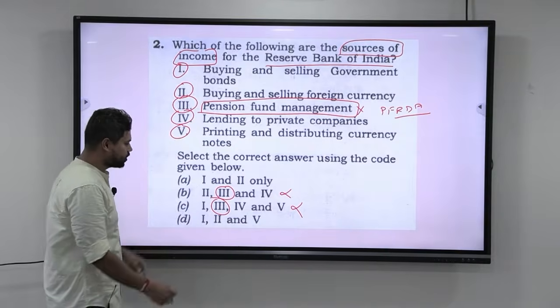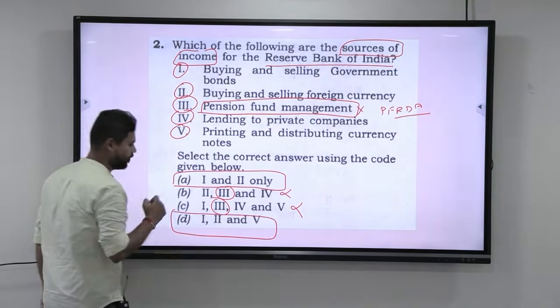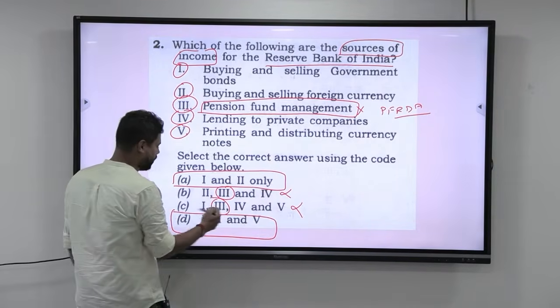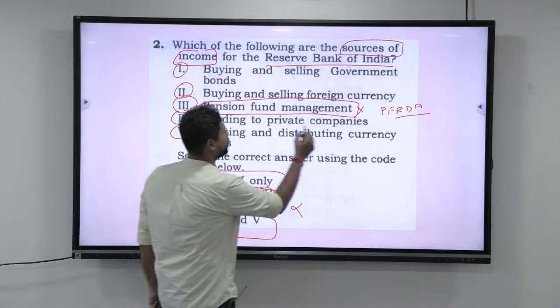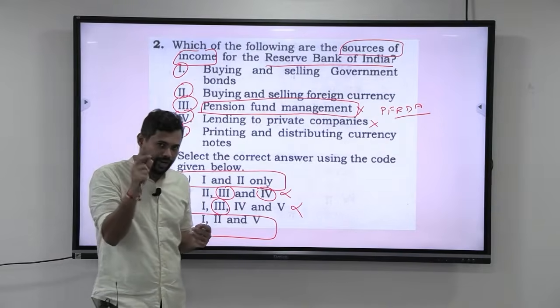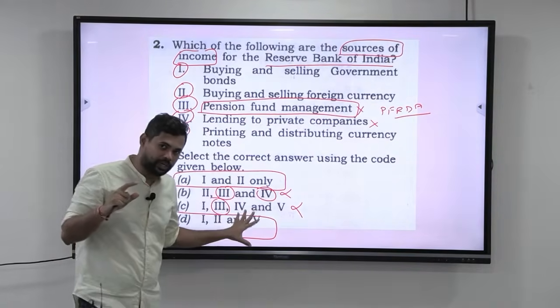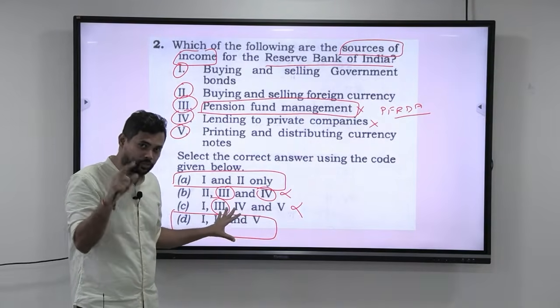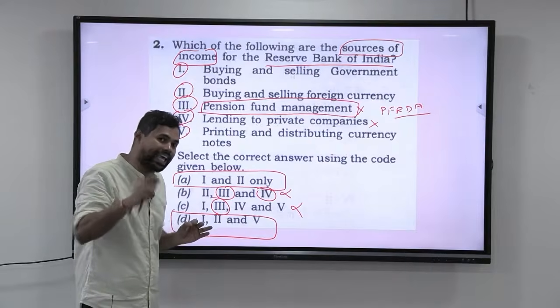Automatically when both this goes, you have 1 and 2 only, or you have 1, 2 and 5 only. Okay. So automatically by eliminating 3, you have also eliminated 4. That is, lending to private companies is also wrong. So whenever you know that that particular statement is 100% wrong, go back to the options and remove the options where you have that statement. That will actually help you to narrow down and focus exactly on what is required.